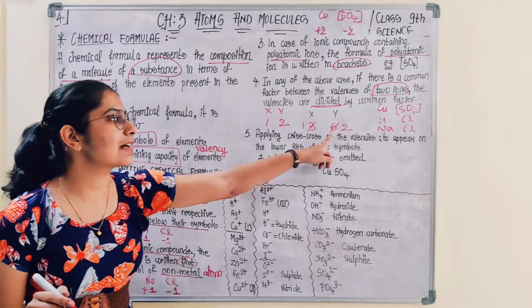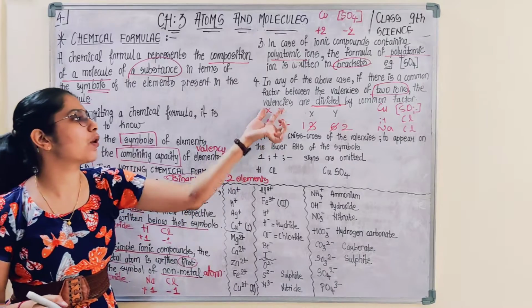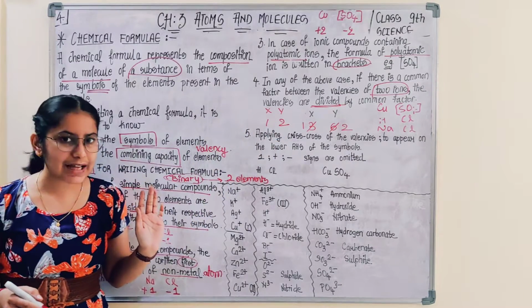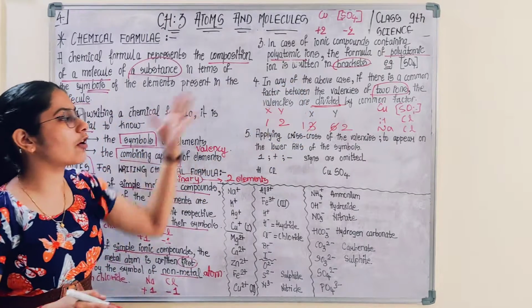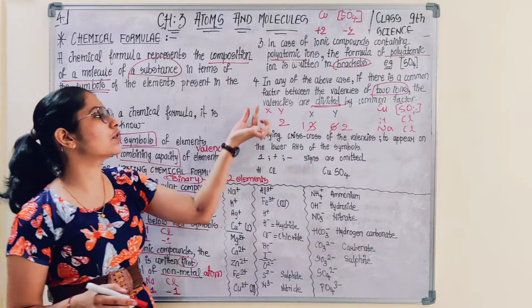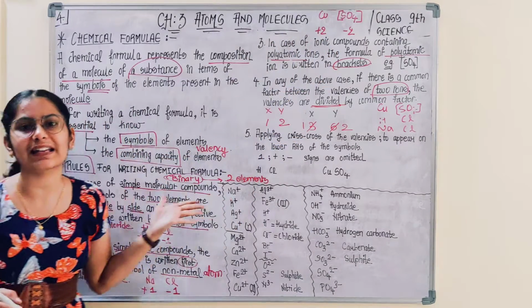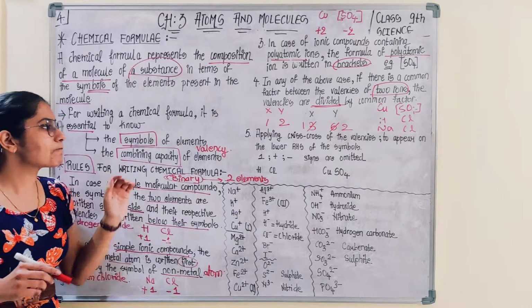So you have to divide the valencies by the common factor and rearrange the numbers below the symbols of the elements. Done. So these were the 4 rules, and this is applicable for any of the above cases. This is not only for metal and non-metal, or only for polyatomic ions, or only for binary molecules. This is for all.